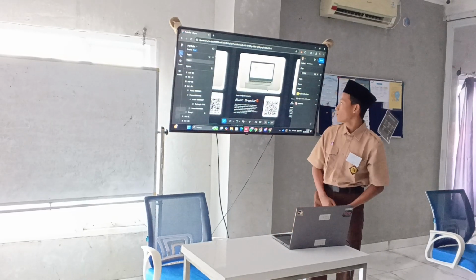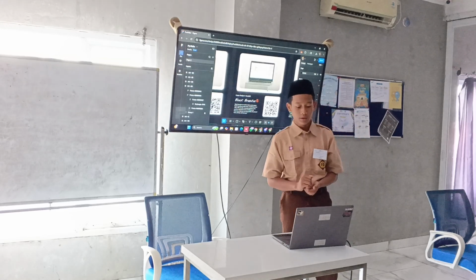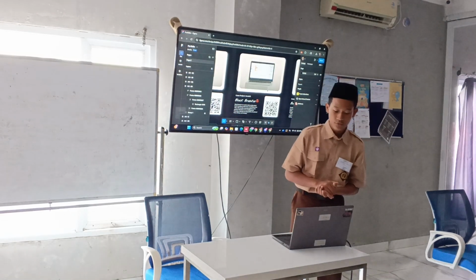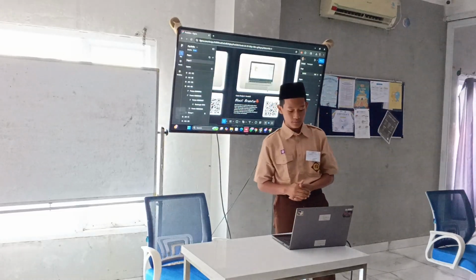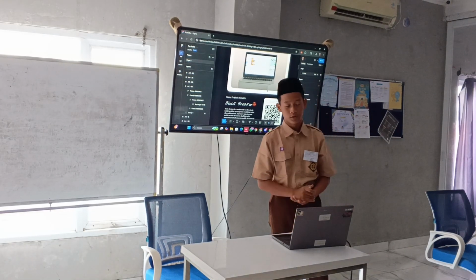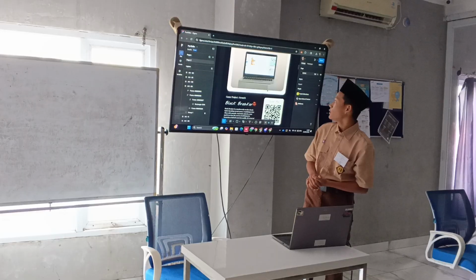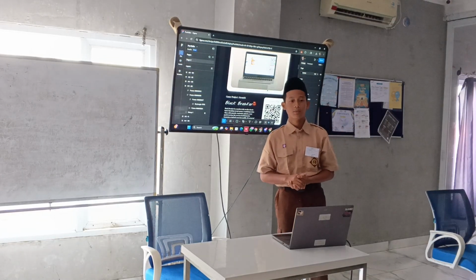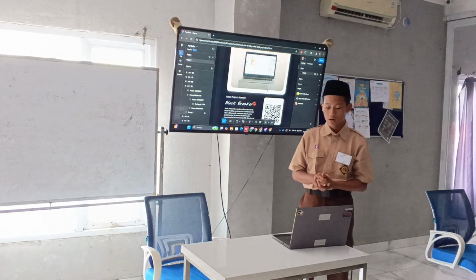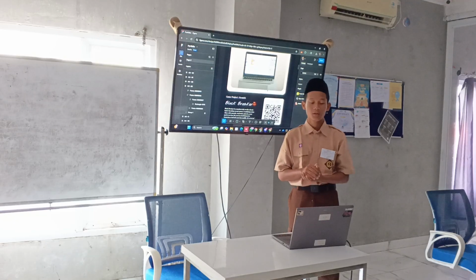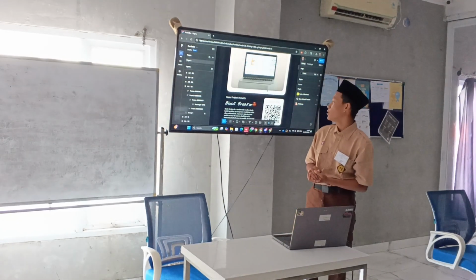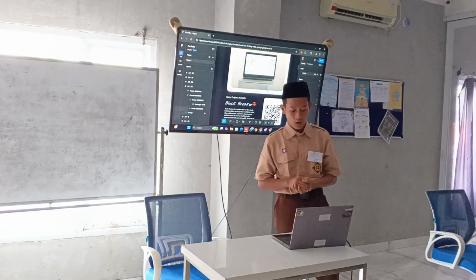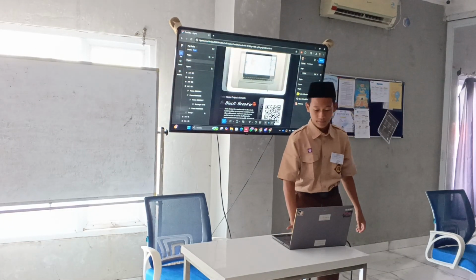The third is Block Breaker. Block Breaker, I made in Scratch, was inspired by the digital game named Block Breaker 2. When the ball touches the red line at the bottom, we will lose. But if we can break all of the blocks, we will win.